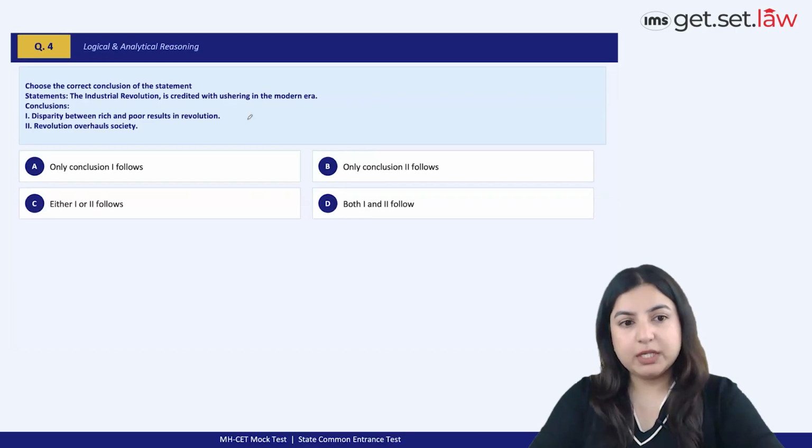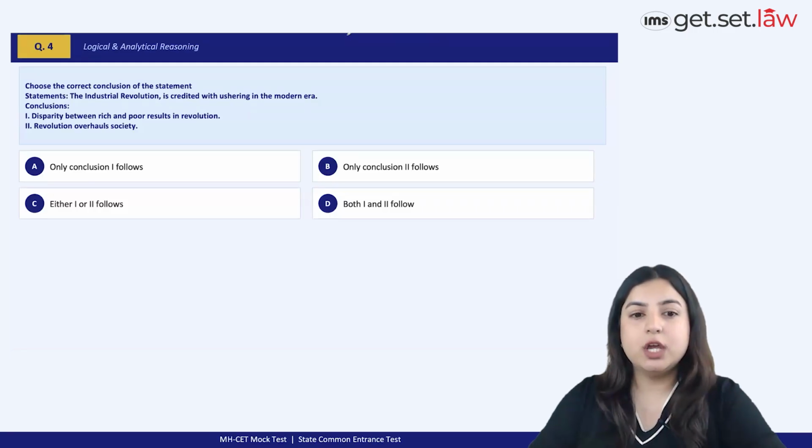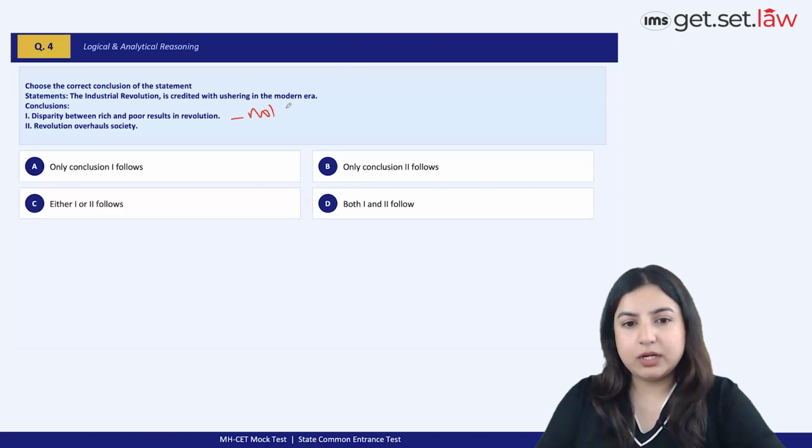Statement conclusion is the topic. The Industrial Revolution is credited with ushering in the modern era. So, which of the following conclusions follows? Disparity between rich and poor results in revolution? Not necessarily, right? So, cancel one. Statement one is the wrong conclusion, which means we can cancel this, we can cancel this, we can cancel this.